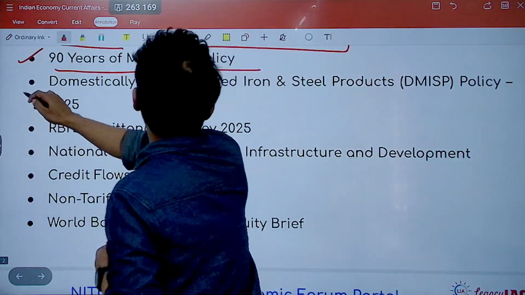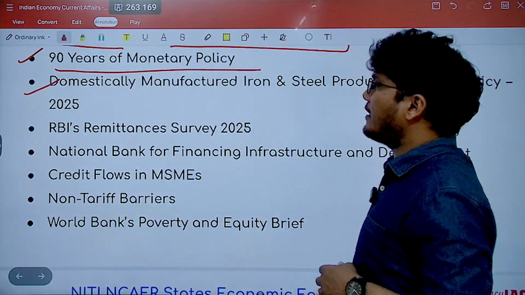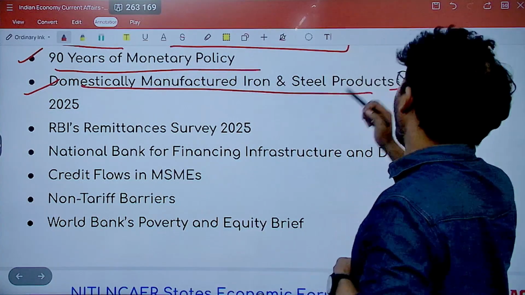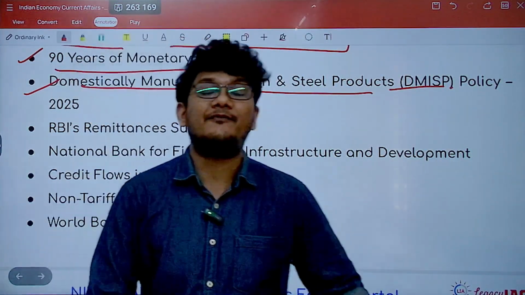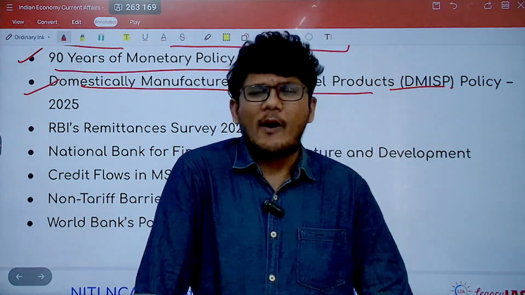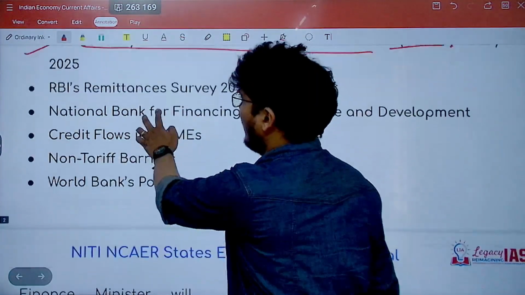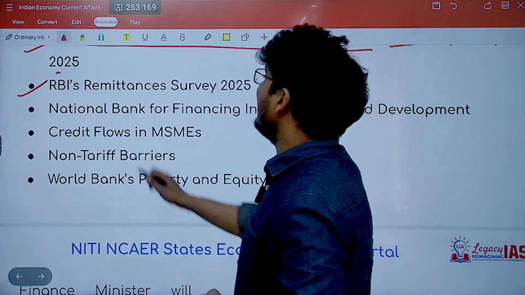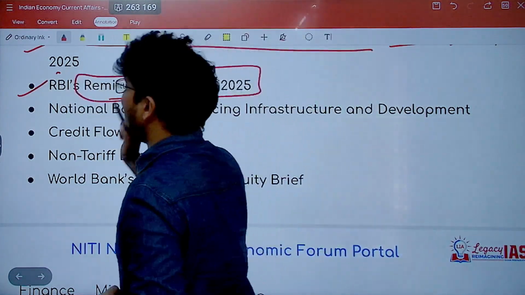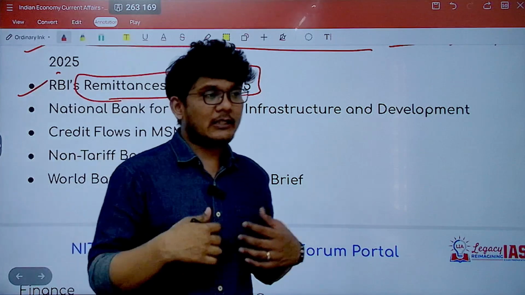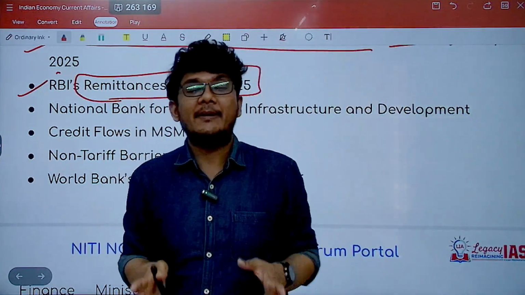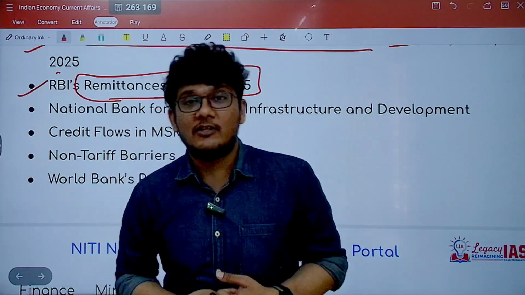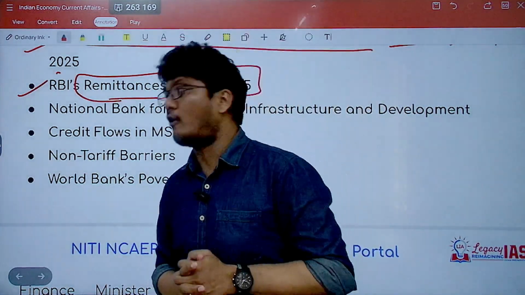Then we'll see the DMISP, that is domestically manufactured iron and steel policy. What is this policy? What are the key features and highlights of this policy? Why is it even brought in, etc.? Then we look at the RBI's remittances survey. There is a significant shift with respect to the countries from whom India gets the highest amount of remittances, as a result of which this becomes quite an important fact for prelims.